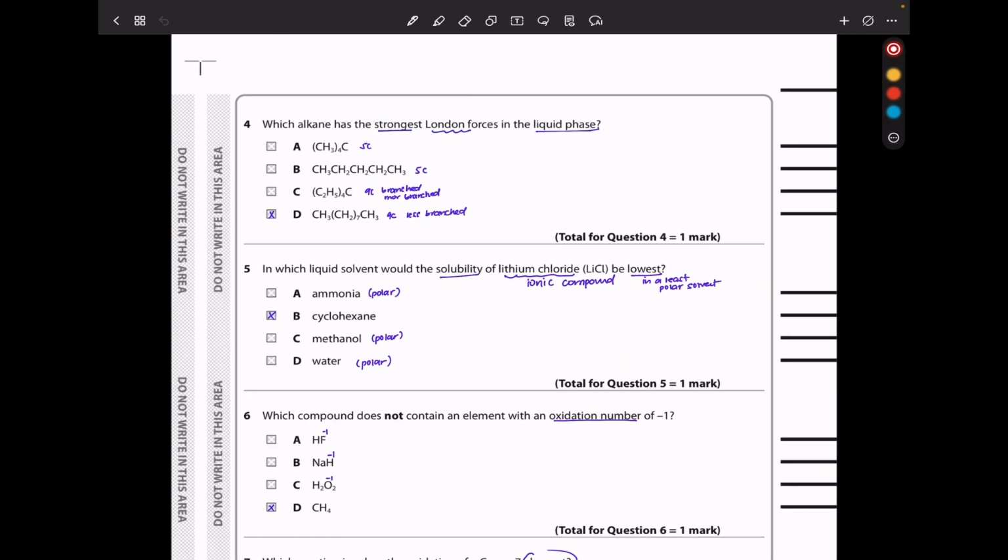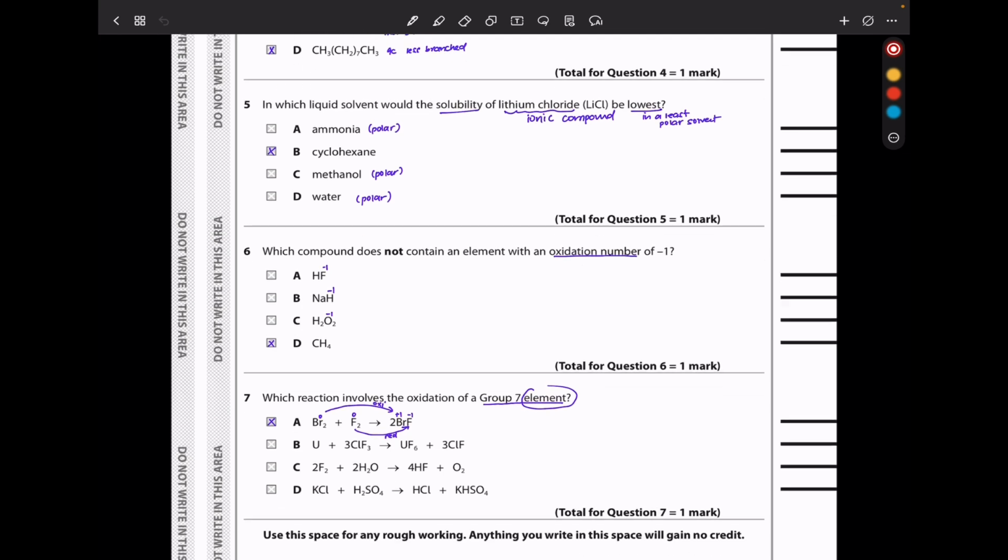In question 4, which alkane has the strongest London forces in the liquid phase? So if we are comparing just alkanes, we have to look at the number of carbons. This has 5 carbons, that has 5 carbons. Here we have 9 carbons and here 9 carbons. So those with 5 carbons can be cancelled out. But the one with 9 carbons that is not so branched is going to be the one with the highest boiling point. So D is the answer.